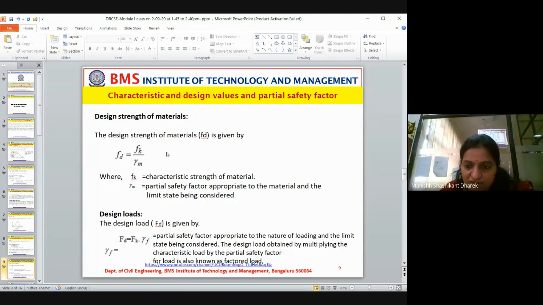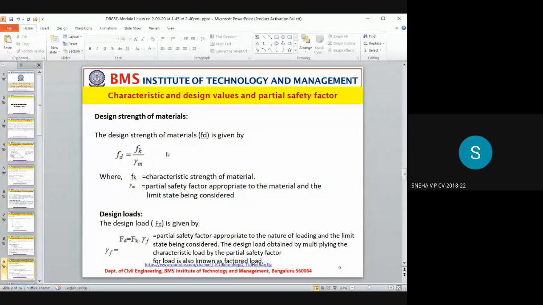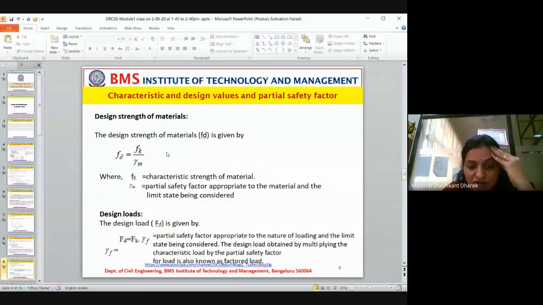Now you see the difference. What is the difference we are seeing here? Design strength is less and the design load is more. If you divide, design strength will come down. But for load, we need to take more, right?